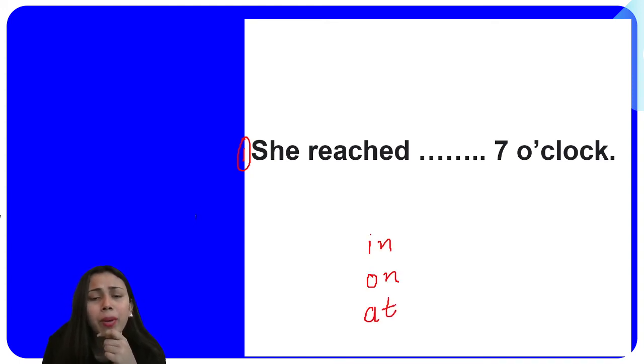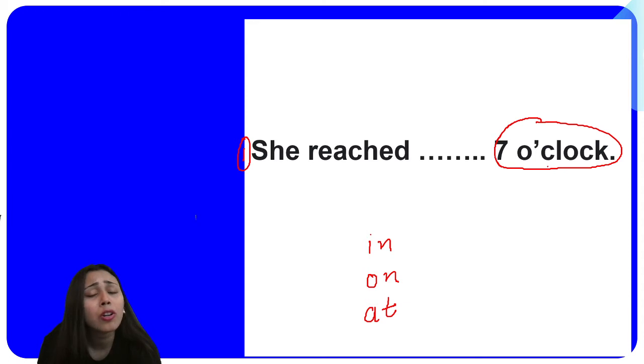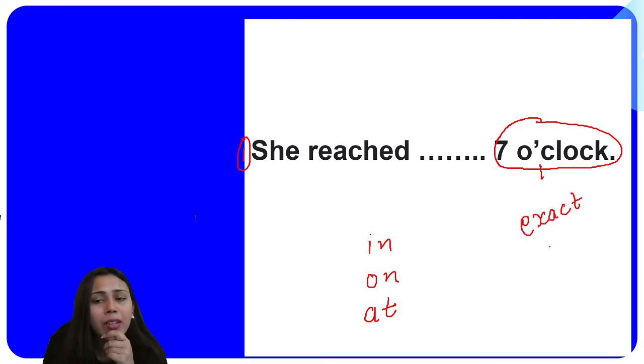Now we have to check whether it is talking about a month, a season, exact time, or a year. That is what we have to see first of all, and then accordingly we can use the preposition there, right? So she reached dash 7 o'clock. Now this 7 o'clock is not a month, not a year, not a day, and not even a part of a day, but 7 o'clock is exact time, or you can say exact hour.